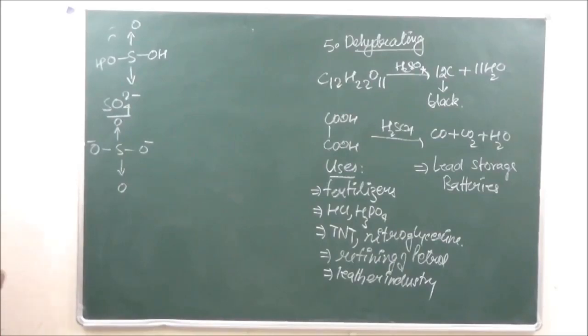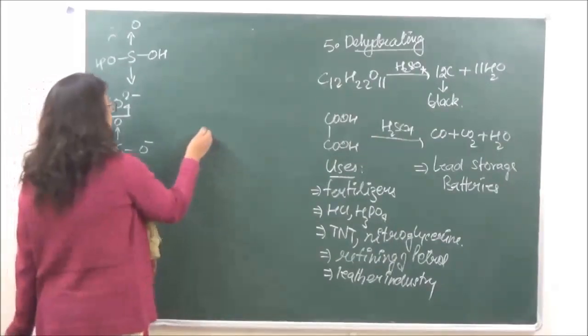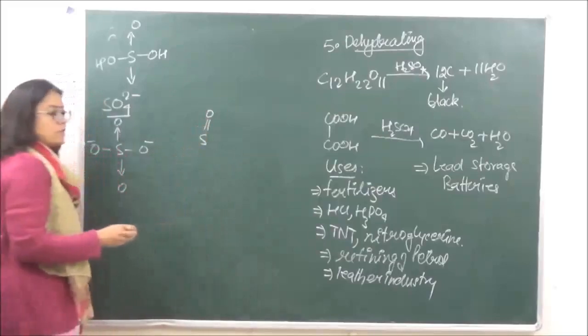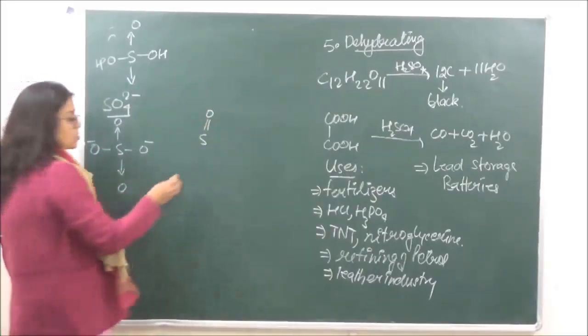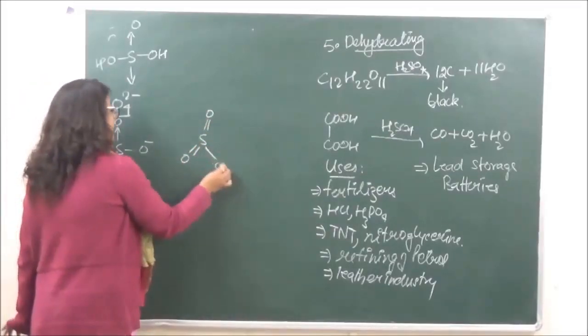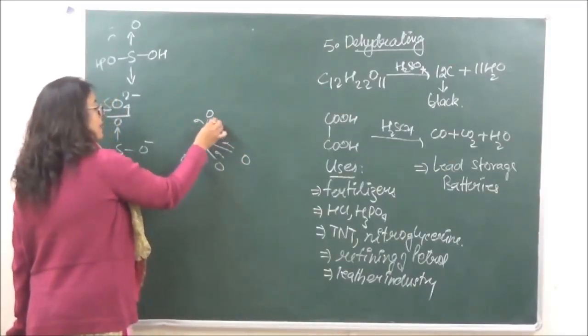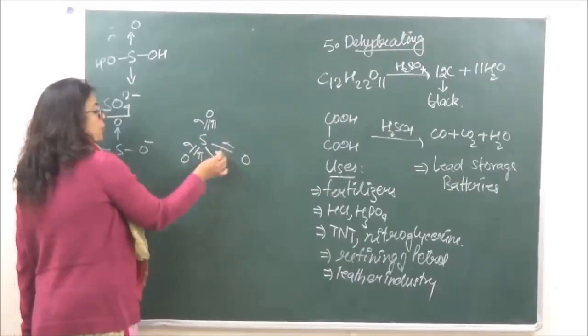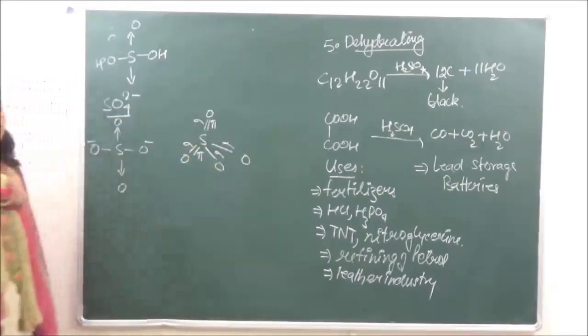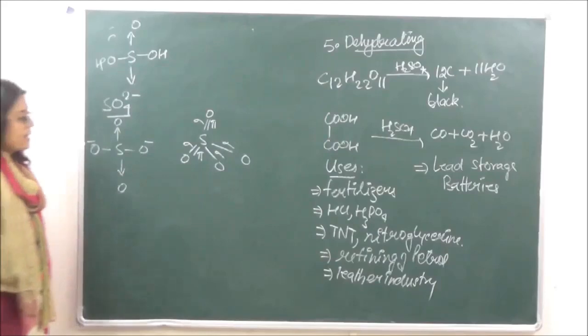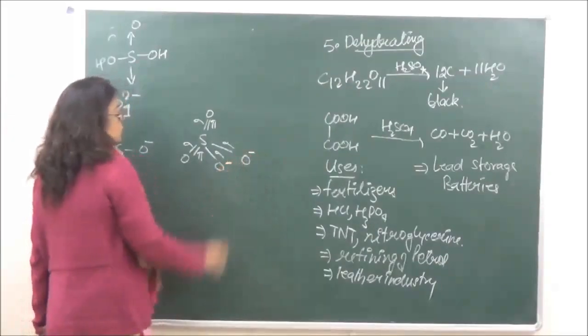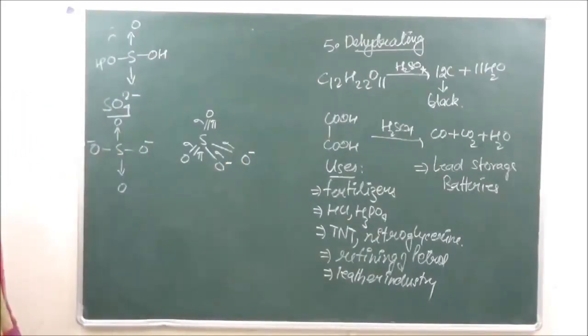Okay? And in crystals, the sulfate ion is going to have this structure. So this is a sigma bond, sigma pi and sigma pi. So it is going to have 4 sigma and 2 pi. Okay? And the negative charge is going to be on this oxygen and this oxygen.